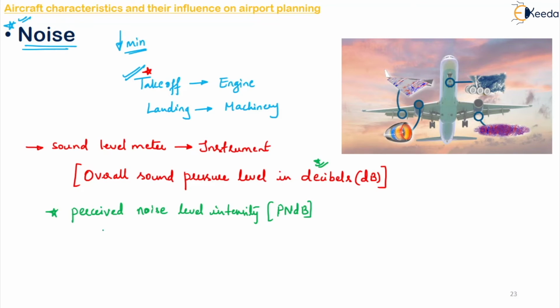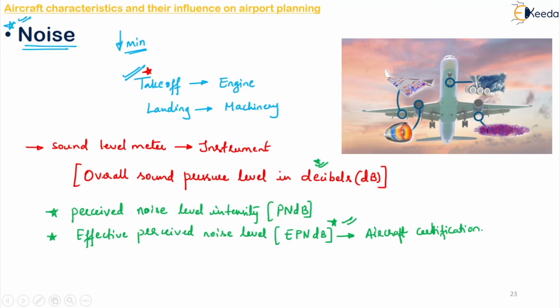Also, a further refinement of this has been done, and a new noise level called effective perceived noise level has come up. It is called EPNdB. Okay, so normally this is the corrected PNdB for the duration of the sound and adjusted for the presence of pure tone. Normally your aircraft certification happens based on this level only. Okay, and also for the calculation of noise exposure forecast, that is your NEF.